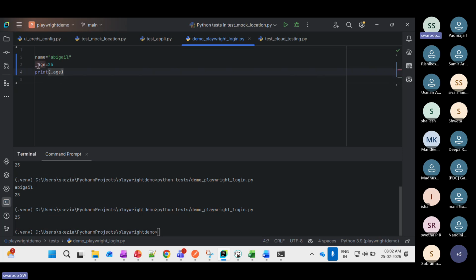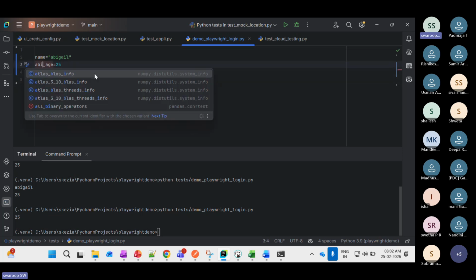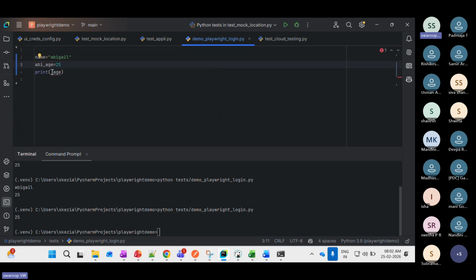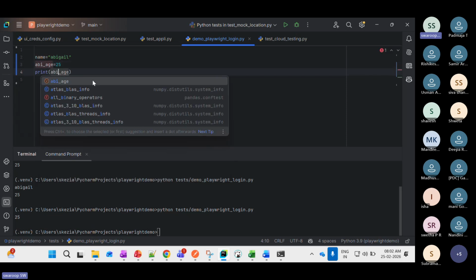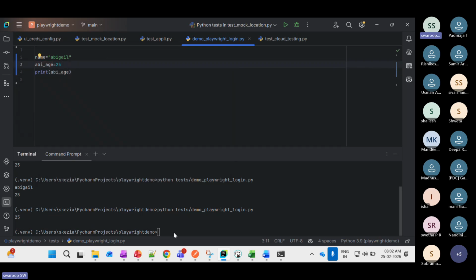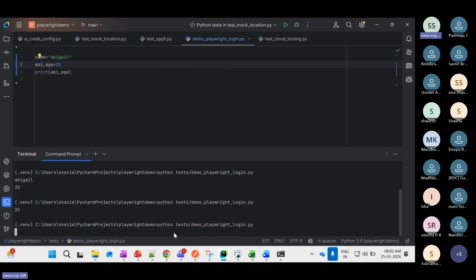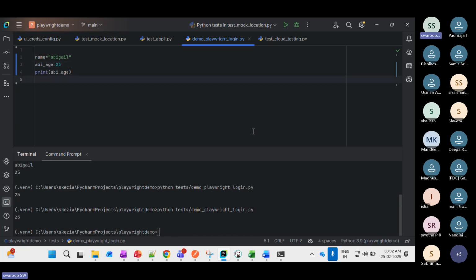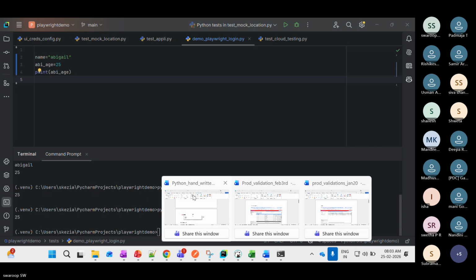Another thing you can do is, for example, Abhi_age. This is also acceptable. If I say Abhi_age, this is also understandable, and if we see here, it will print it. So either you can start with the underscore, or you can have it in complete lowercase or uppercase, or with an underscore in between, this is also acceptable. Is it clear?